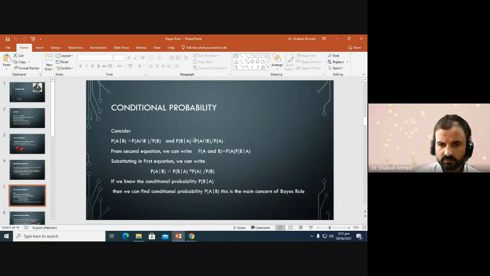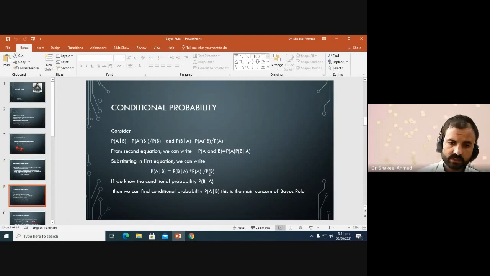If we find the joint probability of A intersection B from this equation in terms of the marginal probability and the conditional probability, and put this result in the first equation instead of the probability of A intersection B, we get the conditional probability in terms of the reverse conditional probability and the ratio of two marginal probabilities. So this is the main concern of Bayes theorem, where we find the conditional probability based on the reverse conditional probability.